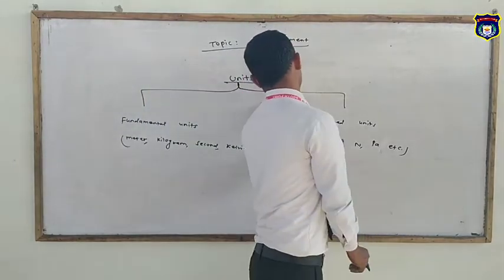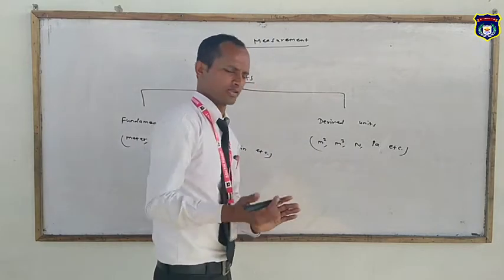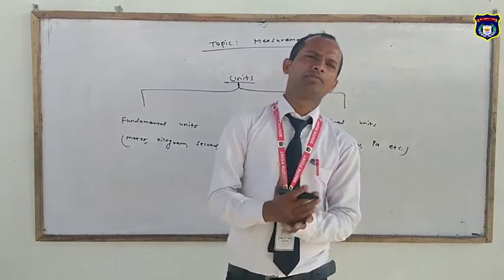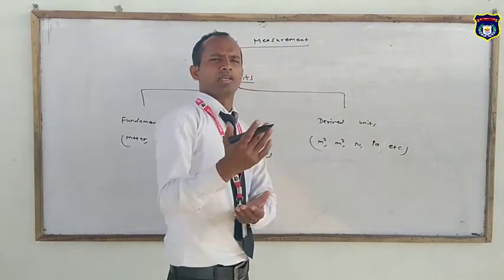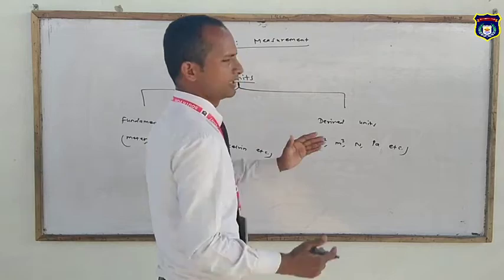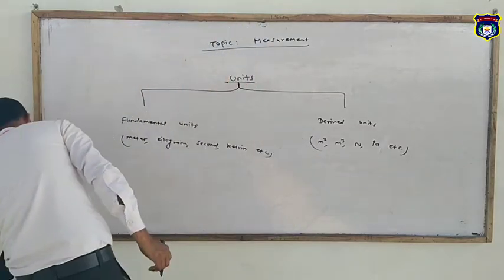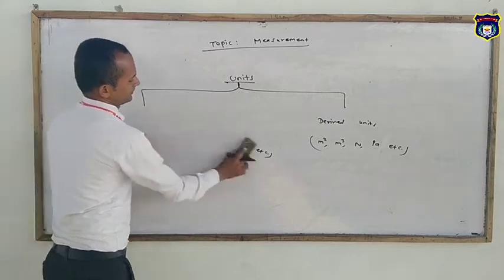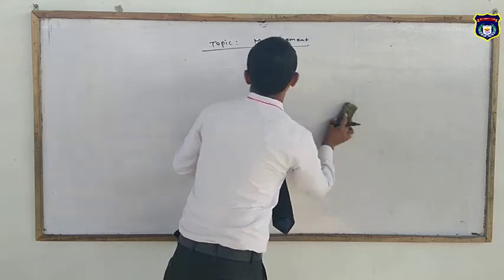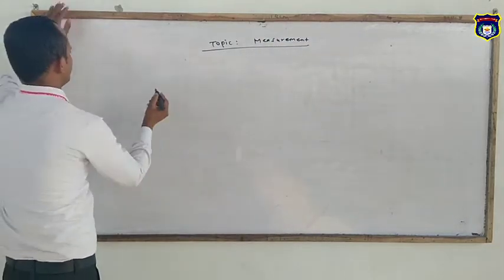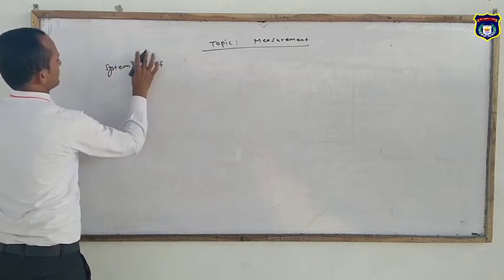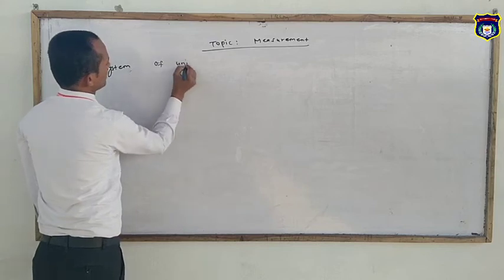After discussing the types of units, let's now discuss different systems of units. Nowadays, there are four prevalent systems of units.